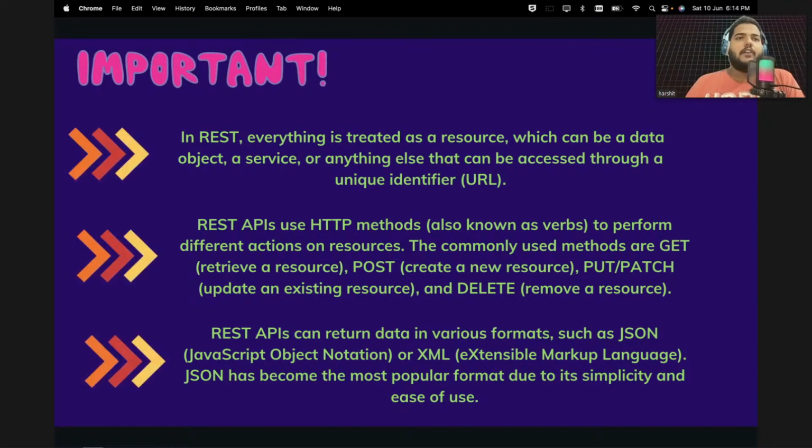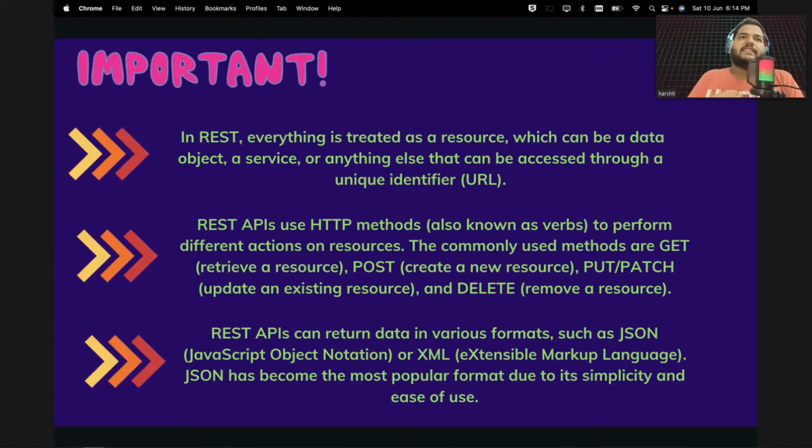Now, how you request is also important, and what you request. Let's say you are requesting fetch my details, and in another request you are saying save my details. Sometimes you say update my details, and other times delete my details. So here you can see a create operation, a read operation, an update operation, and a delete operation going on. This is also called CRUD: create, read, update, and delete. In REST APIs we also represent what you ask for and how you ask for it.